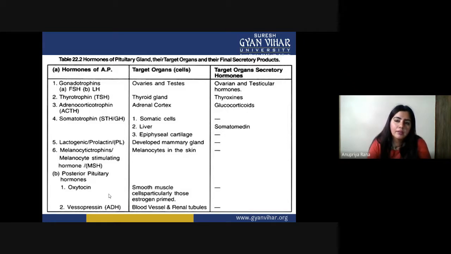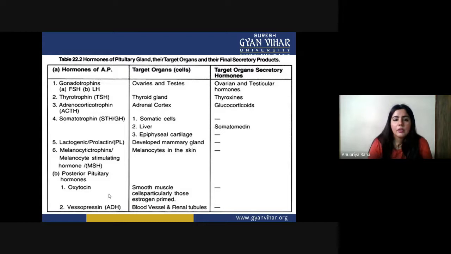Ovarian and testicular hormones like progesterone, estrogen, testosterone. They are all stimulated by FSH and LH basically. Follicle stimulating hormone is going to make the follicle, and luteinizing hormone is going to develop them.